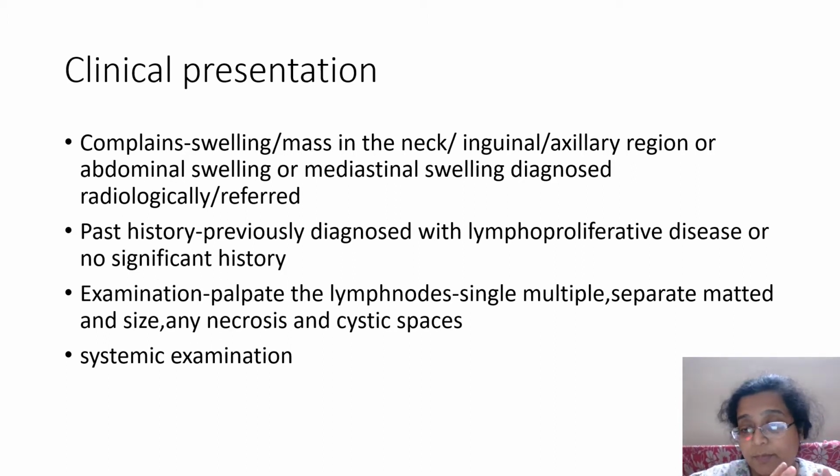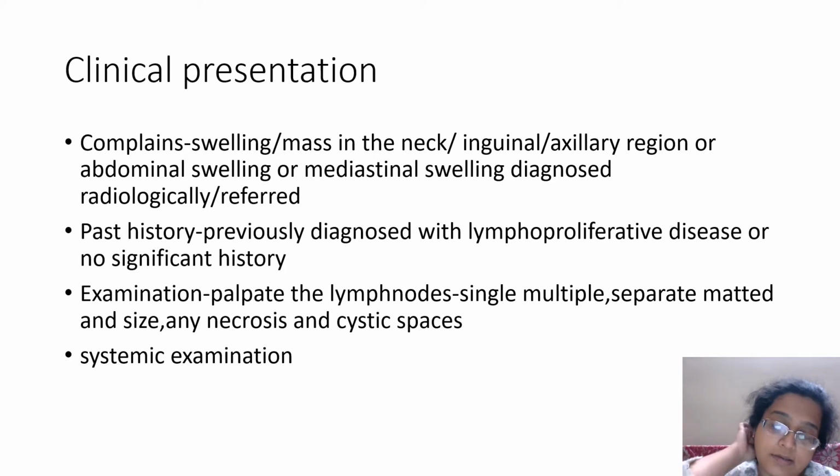So that appeared to be involved by lymphoma, and now the lymph node biopsy came and it is giving a picture of something like Hodgkin's lymphoma with nodular sclerosis type, syncytial variant. Of course, IHC needs to be done to confirm that it is definitely a lymphoma, and the variant needs to be confirmed on IHC. The results are awaited. So, when I say that the lymph nodes are there, it is important.